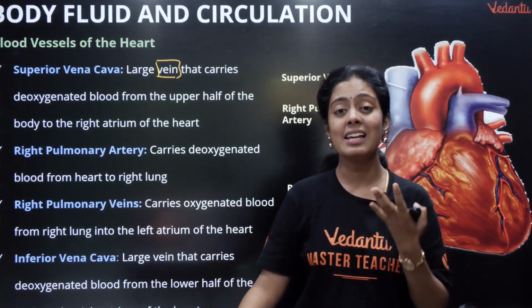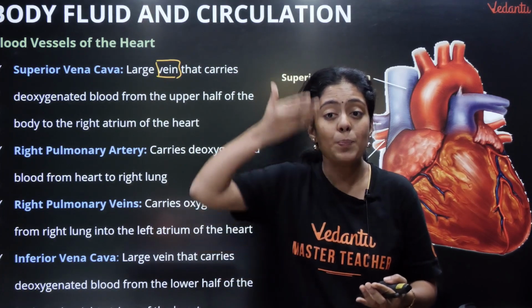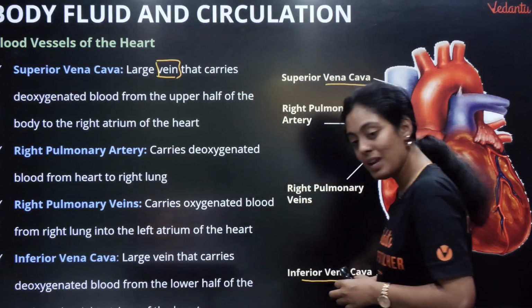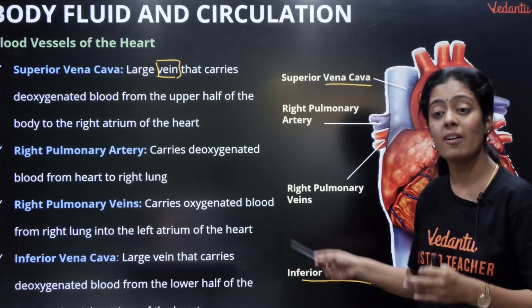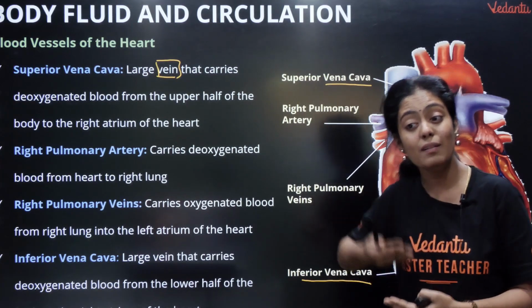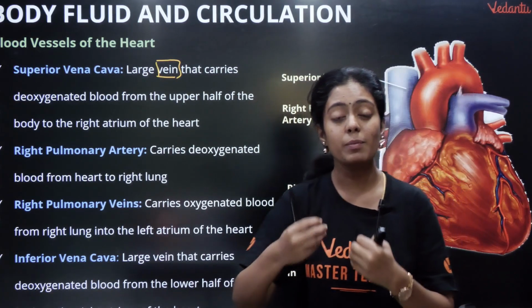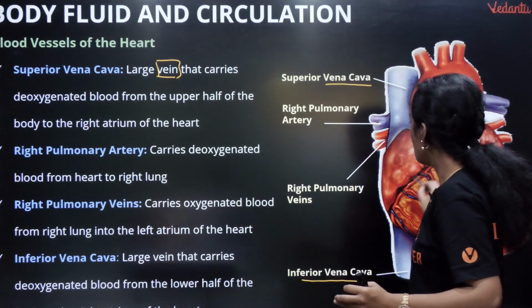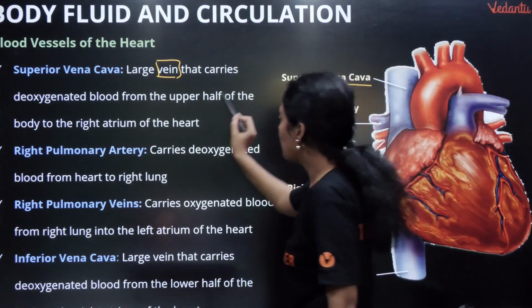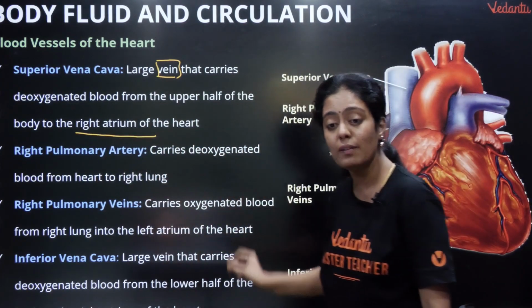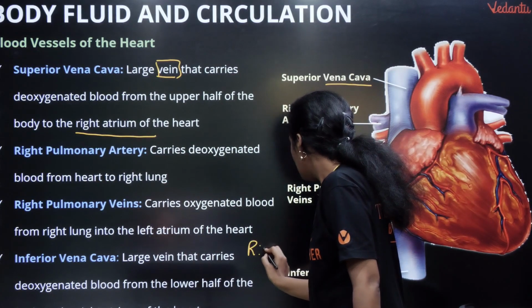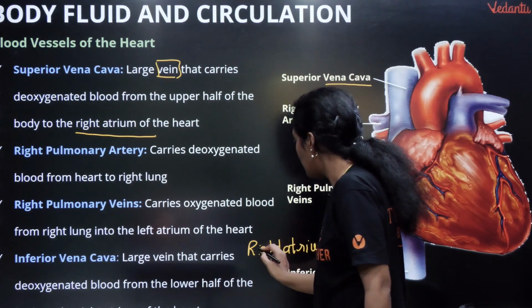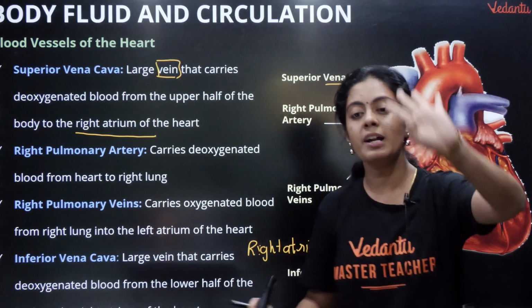Superior vena cava will carry deoxygenated blood from the superior parts of my body, from the parts above my heart. Okay, அதே என்னோட inferior vena cava இங்க தெரியுதா? Inferior vena cava will carry deoxygenated blood from the inferior parts of the body, from the parts below my heart. Okay, so both of them will be pumped into the right atrium. So superior vena cava right atrium, and inferior vena cava also pumps blood into the right atrium. Okay, I'll talk about atrium and all a little later. Just now try to understand there are 4 important blood vessels.